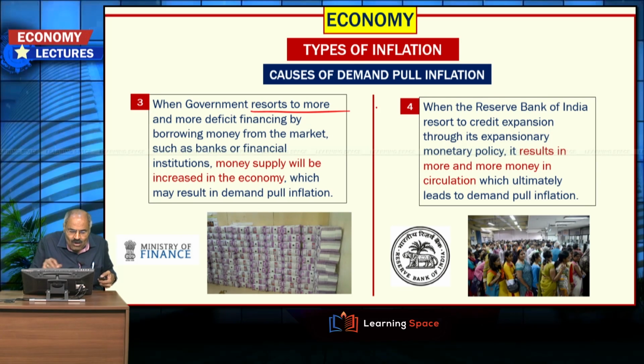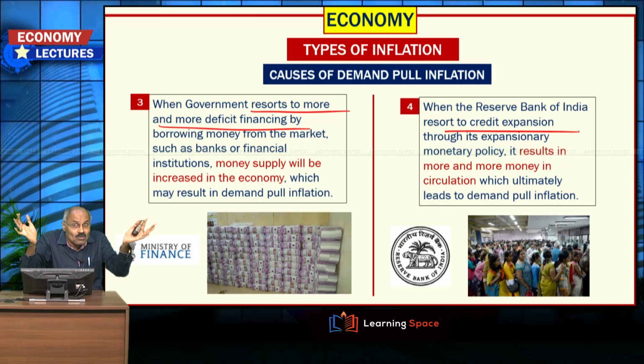Then, when the government resorts to more and more deficit financing, when the government borrows more money, what happens? Money supply will increase in the economy and it may result in demand pull inflation. Then, when the Reserve Bank of India resorts to expansionary monetary policy, what happens? More and more money will be in circulation. Because of this, interest rates will reduce and more demand will be created for the goods.